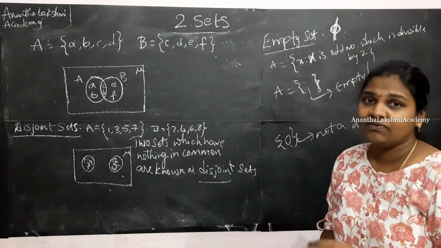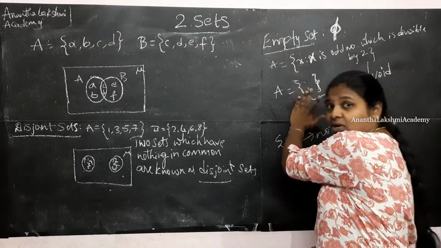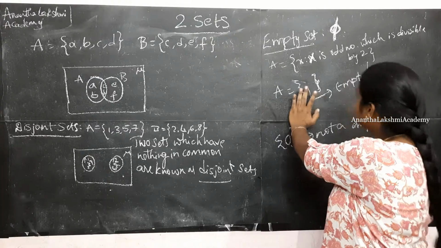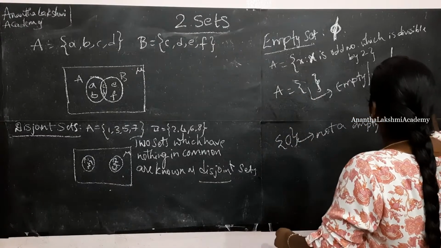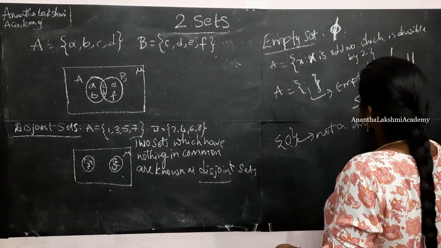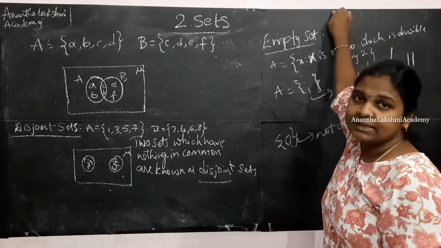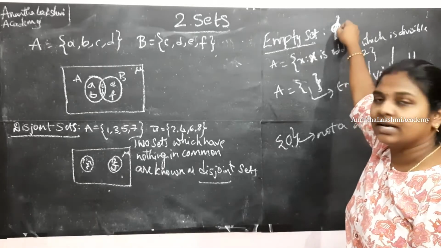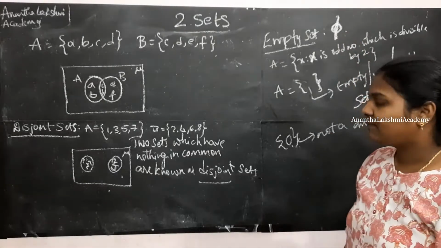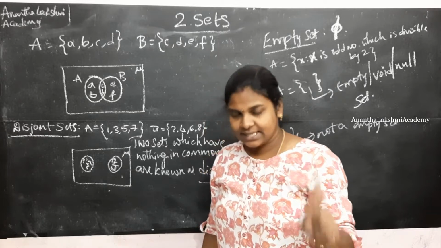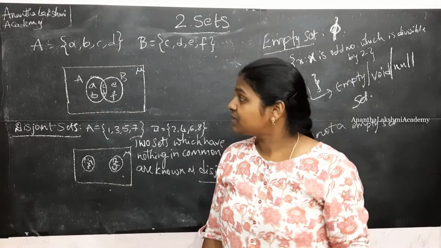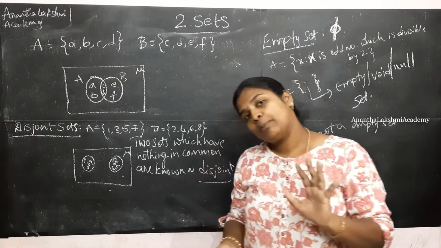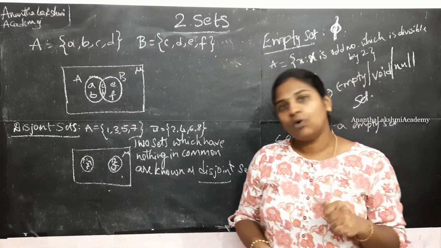So if you have a set without any elements, then it is known as empty set or void set or null set, which is denoted with the symbol null. I will call it null so that you will not get confused. Alright, so we have discussed universal set, subset, Venn diagrams, disjoint sets and empty sets. Now we can do some operations on sets. Let's see what they are.